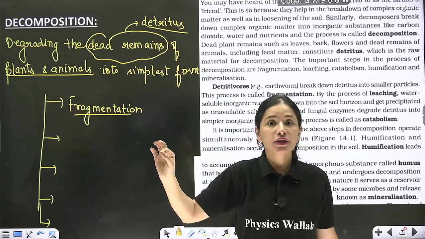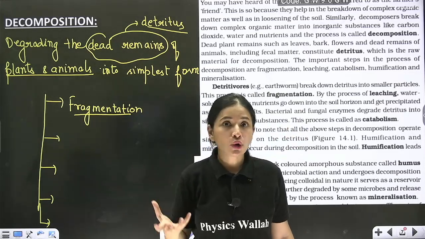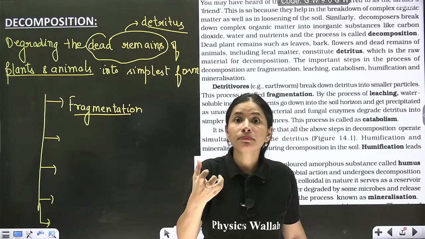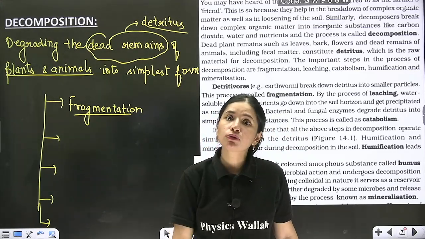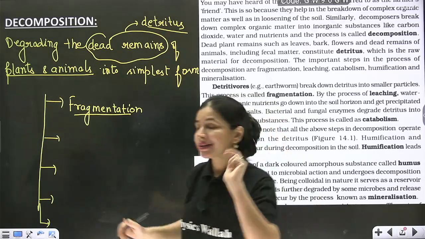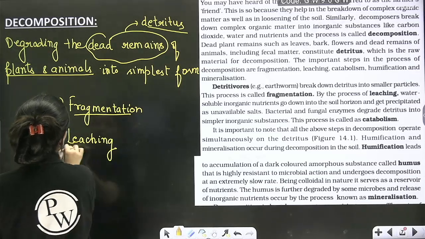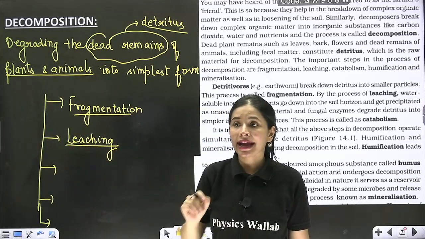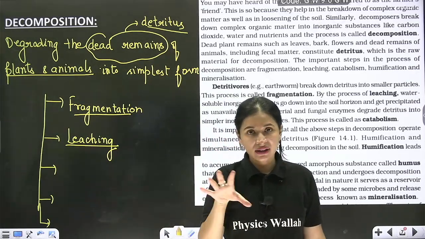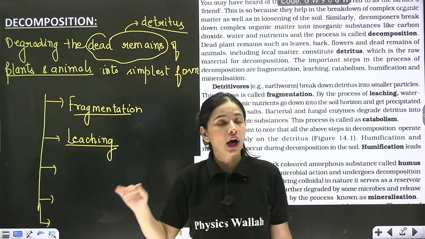Once fragmentation is done, then from those simple organic substance, some may be soluble component, some may be insoluble. So the soluble components from that simple organic matter is going to percolate down into the deeper layers and will become unavailable. So the second step, beta, is known as leaching, right?